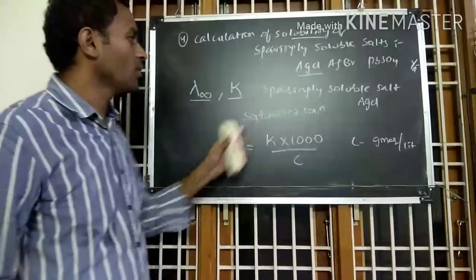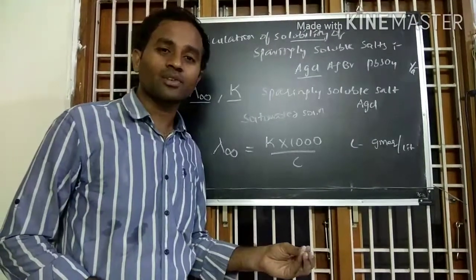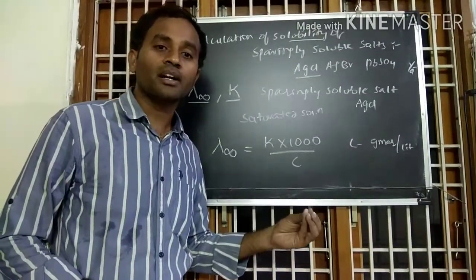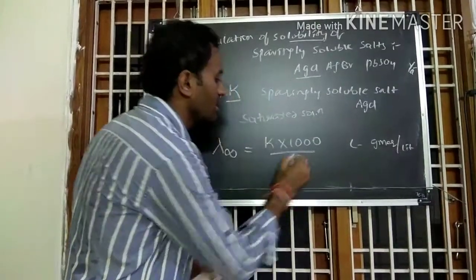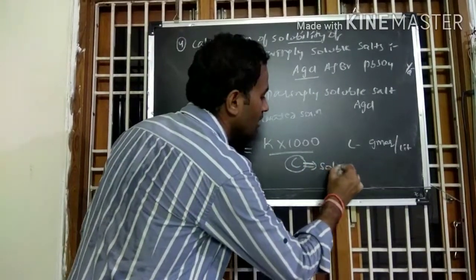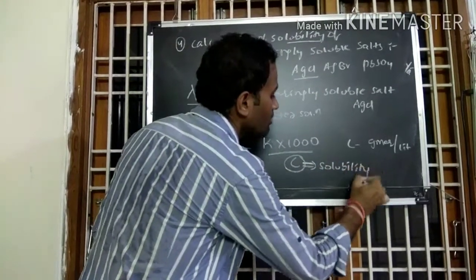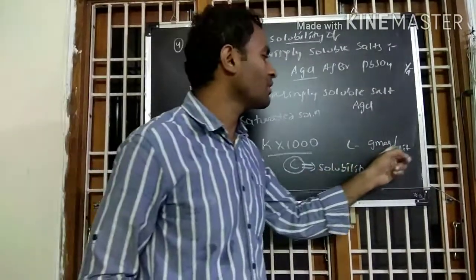Here we know the sparingly soluble salts, even though having less solubility in water, completely undergo ionization. So therefore here the concentration C is nothing but the solubility of the sparingly soluble salts, and the unit for it is gram equivalents per liter.